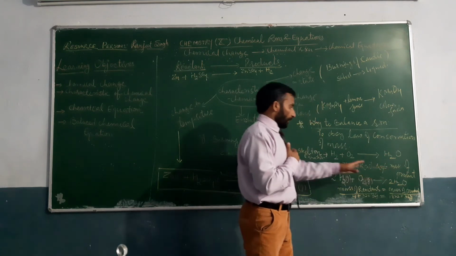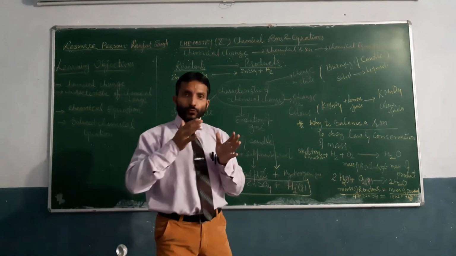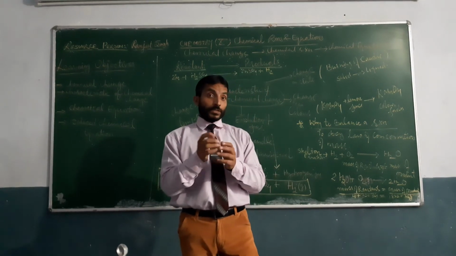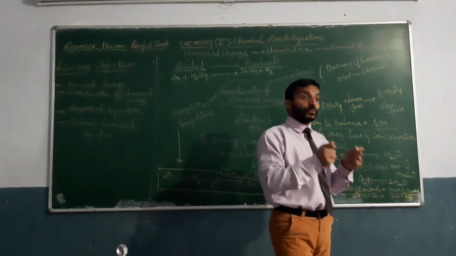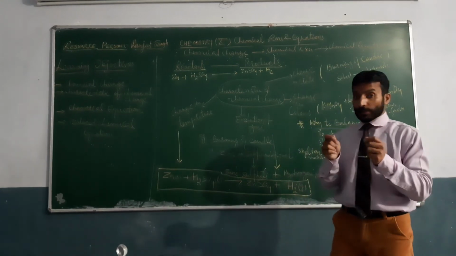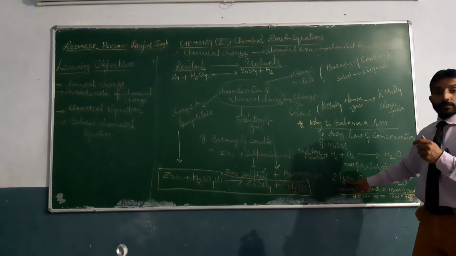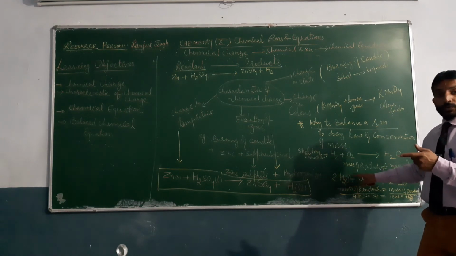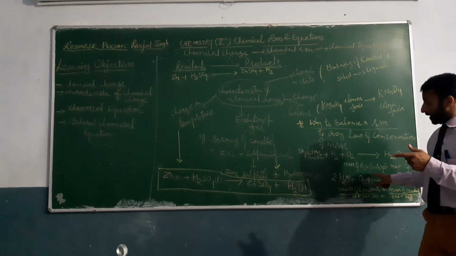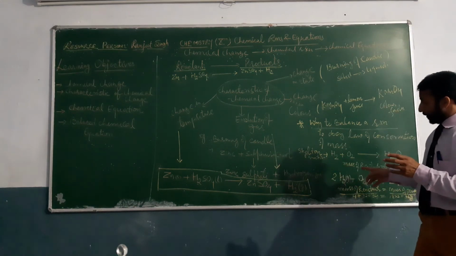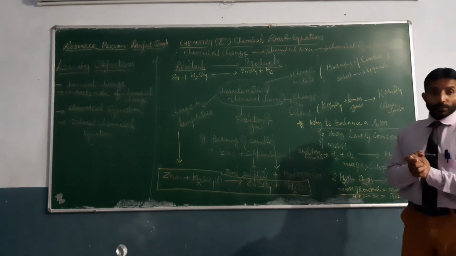So to obey the law of conservation of mass, dear students, we have to balance the chemical equation, meaning we have to make an equal number of atoms of each element on both sides, reactant as well as product side. So for this we will use balancing of equations.